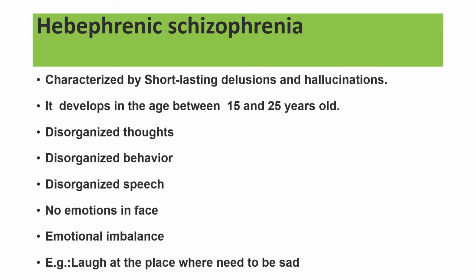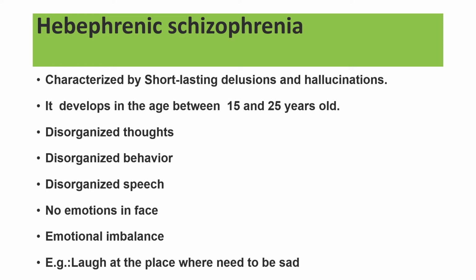Next one is hebephrenic schizophrenia. Hebephrenic schizophrenia is characterized by short-lasting delusions and hallucinations. So positive symptoms we can see in hebephrenic schizophrenia. It develops in the age group between 15 and 25 years of age. That means in the early adolescent and adulthood period, this schizophrenia will develop.